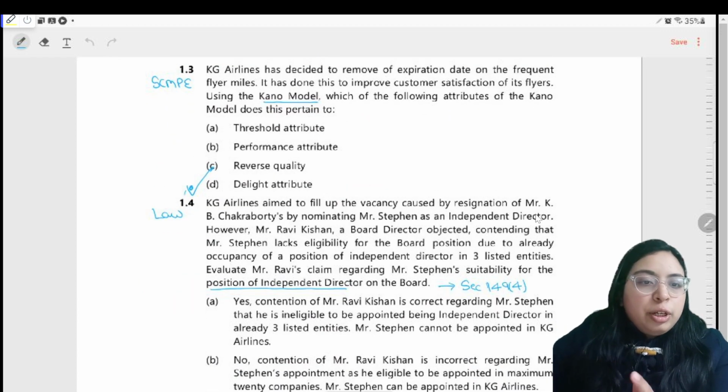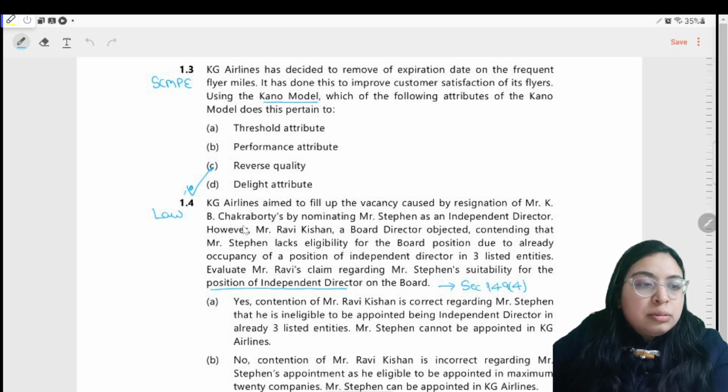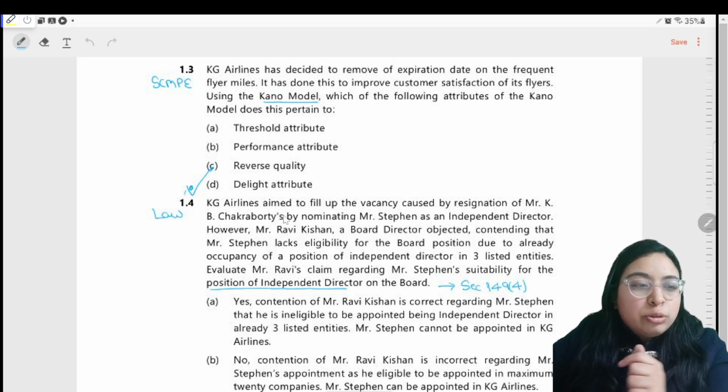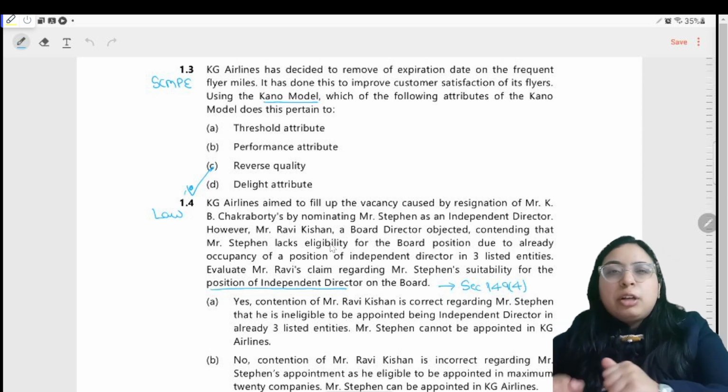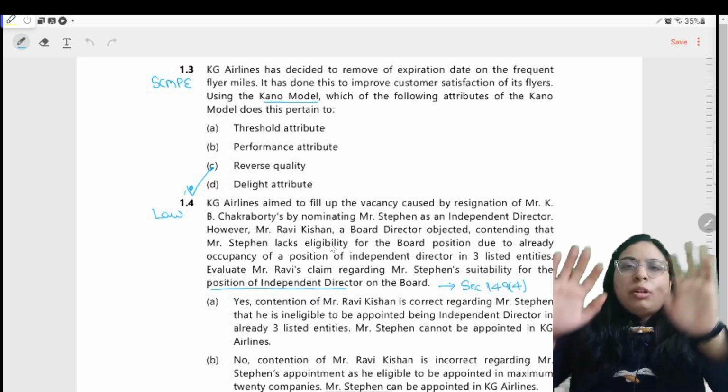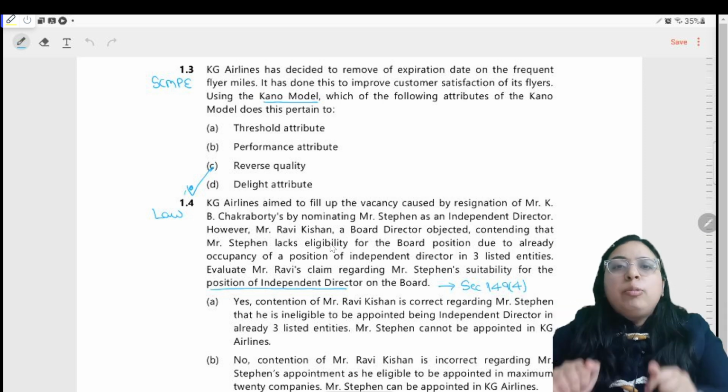So KB Chakrabarty was a casual vacancy director. By nominating Mr. Stephen as an independent director, we are appointing Mr. Stephen in place of Mr. Chakrabarty. Remember this, who was also an independent director. However, Mr. Ravi Kishan, a board of director, objects. He says stop. What? He cannot be appointed.